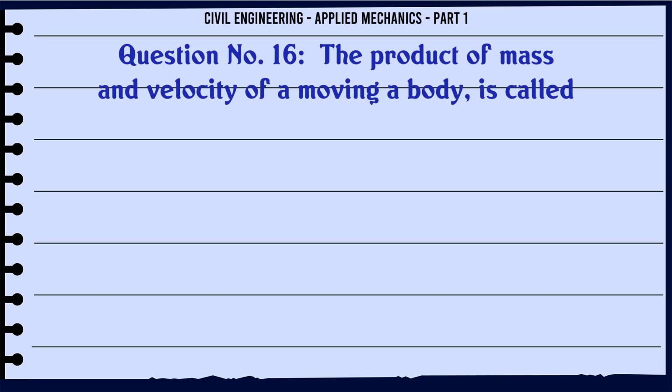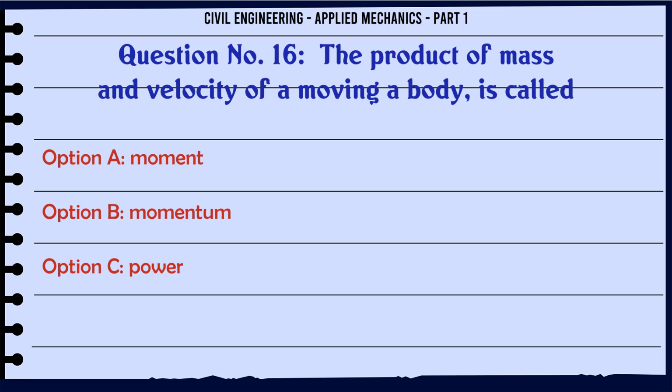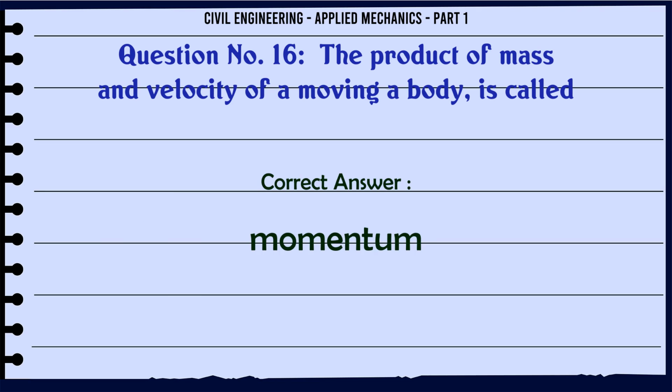The product of mass and velocity of a moving body is called: A. moment, B. momentum, C. power, D. impulse. The correct answer is momentum.